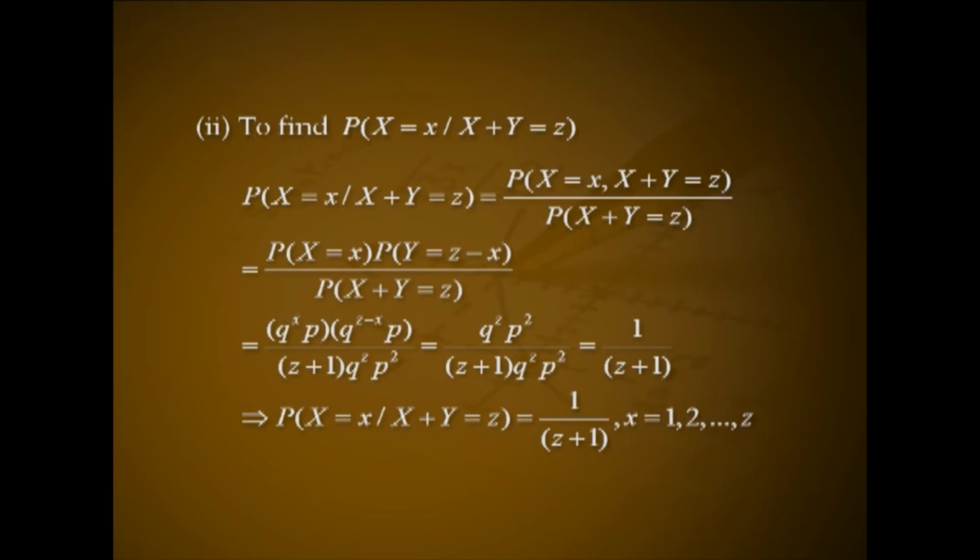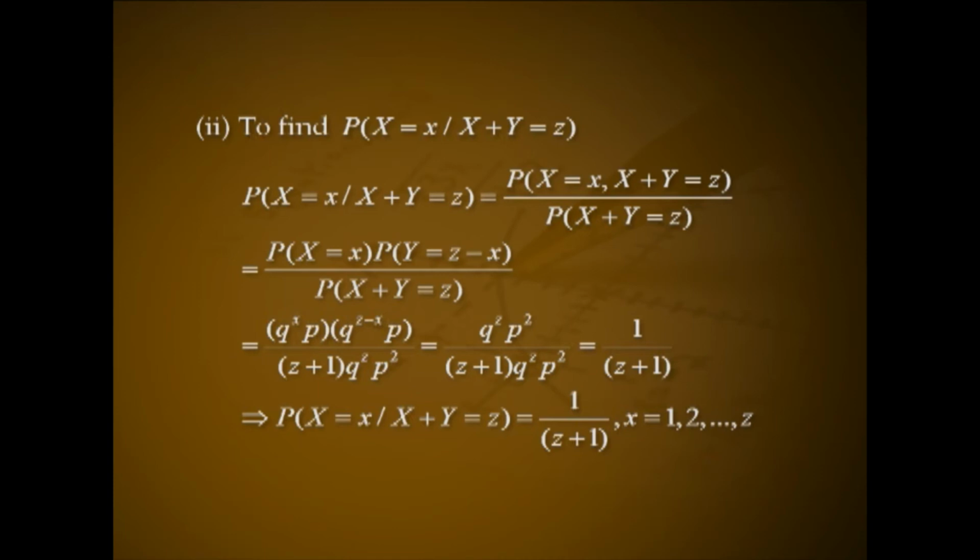That is P(X = x) into P(Y = z - x) divided by P(X + Y = z). That is q^x p into q^(z-x) p divided by (z + 1) q^z p^2. That is q^z p^2 divided by (z + 1) q^z p^2. That is 1 divided by z + 1.